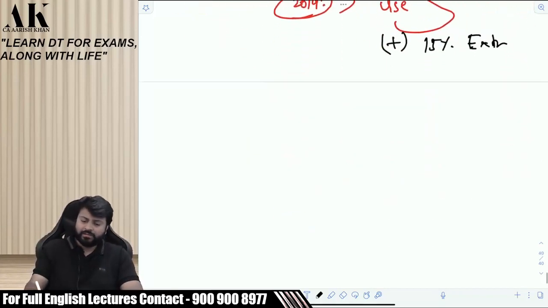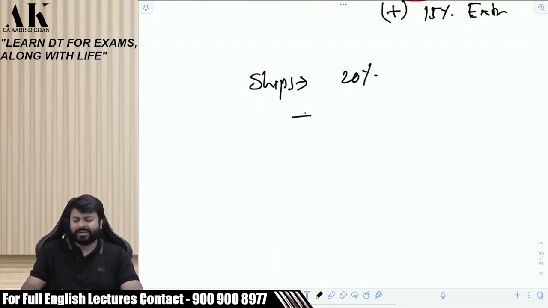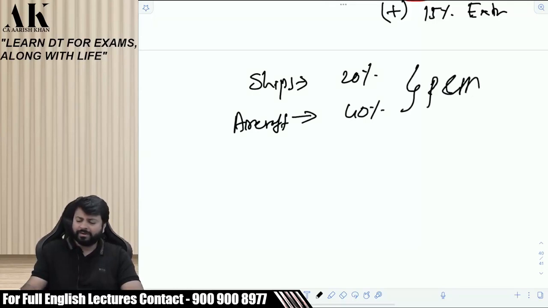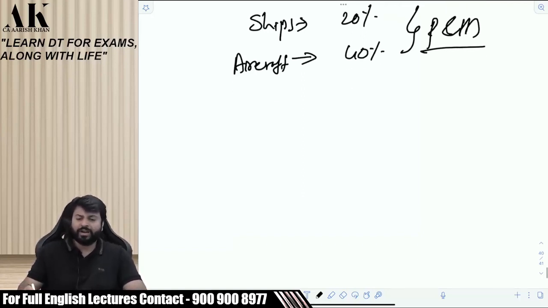Let's go ahead. Let's talk about ships. Ships are depreciated at 20%. Everything is written, don't write anything. Aircraft is depreciated at 40%. All of them are plant and machineries. Clear? Obviously, aircraft cannot be called furniture or building. Shall I go ahead?